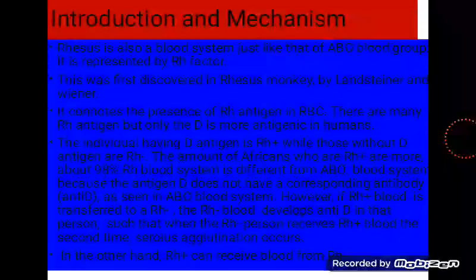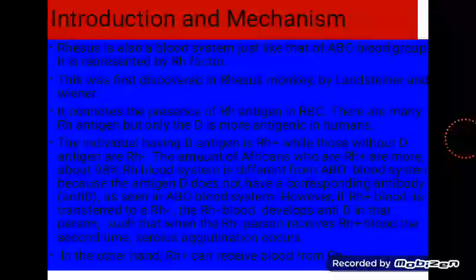Now, on this slide here, it talks about the fact that the Rhesus system or Rhesus factor is a blood system, just like the ABO blood system, in which there is an antigen outside. However, unlike the ABO blood system, the red blood cell does not have an antibody inside. So it means the red blood cells in the context of the Rhesus factor only have Rhesus antigen on the outside. Now, the person that has Rhesus antigen on the outside is said to be Rhesus positive, and the one that doesn't have it outside is called Rhesus negative.